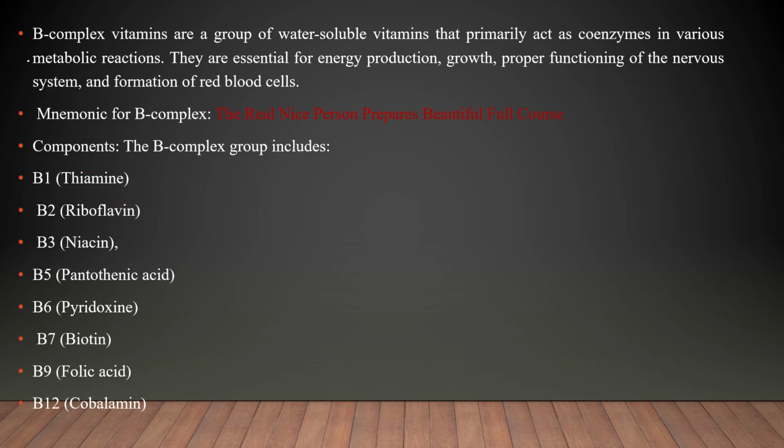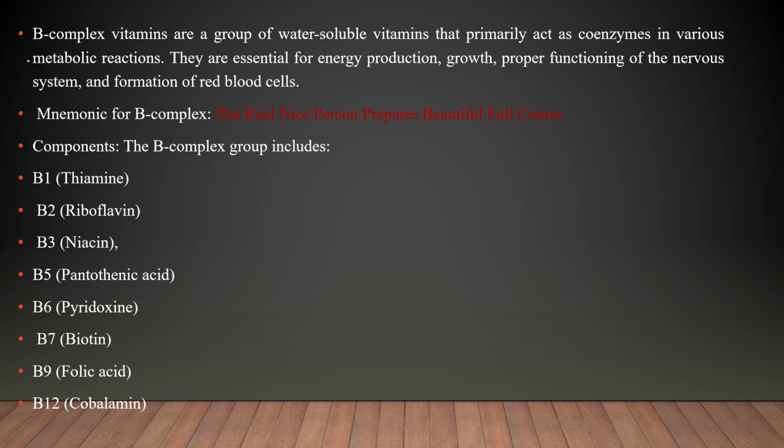B complex vitamins are a group of water-soluble vitamins that primarily act as coenzymes in various metabolic reactions. They are essential for energy production, growth, proper function of the nervous system, and function of red blood cells. The easy way to remember the B complex vitamins is: The Real Nice Person Prefers Beautiful Full Course.